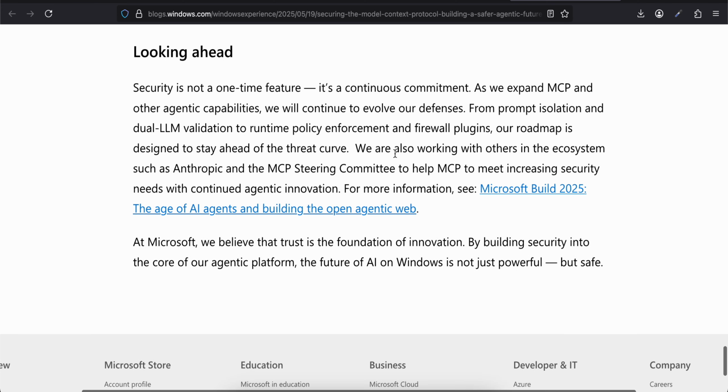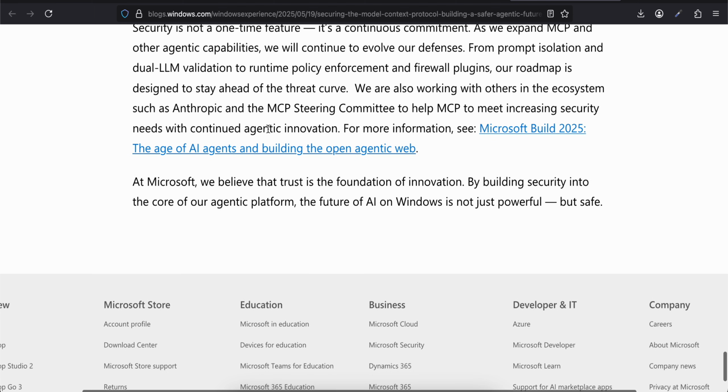Looking ahead, security is not a one-time feature, it is a continuous commitment. As we expand MCP and other agentic capabilities, we will continue to evolve our defenses from prompt isolation and dual LLM validation to runtime policy enforcement and firewalls. Our roadmap is designed to stay ahead of the threat curve. We are also working with others in the ecosystem such as Anthropic and the MCP steering committee to help MCP meet increasing security needs with the continued agentic innovation.